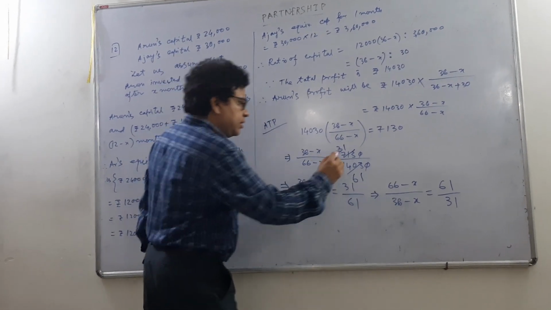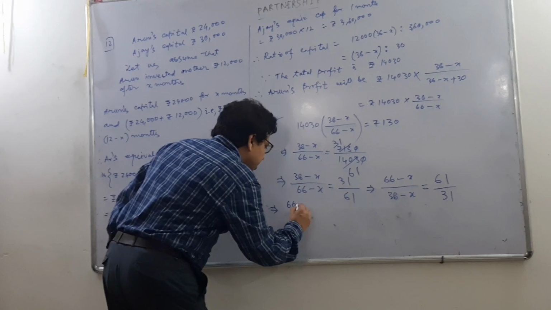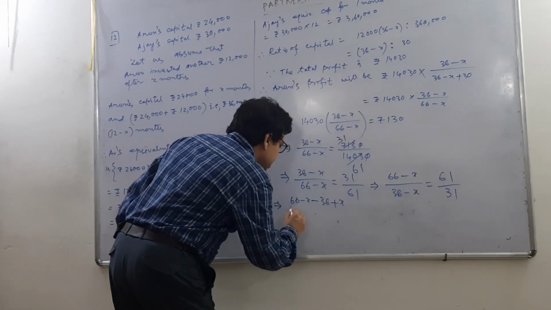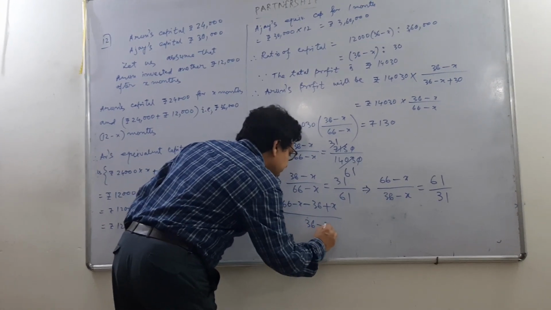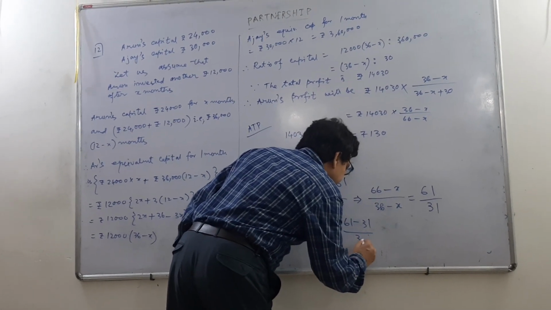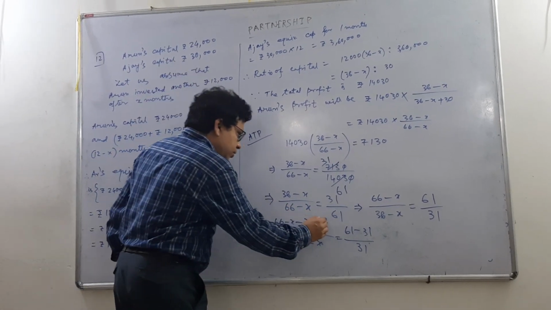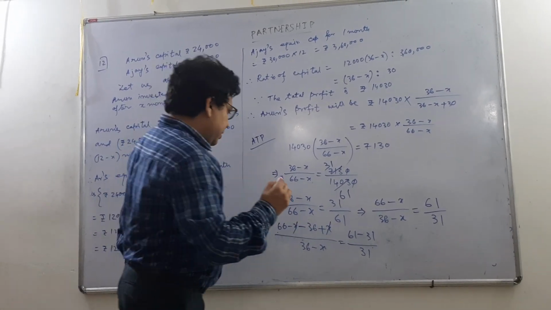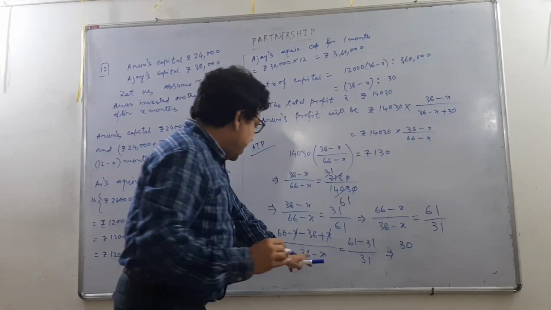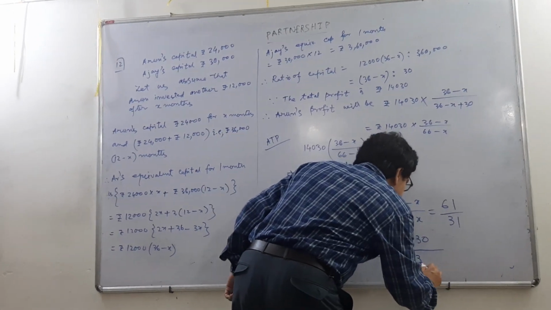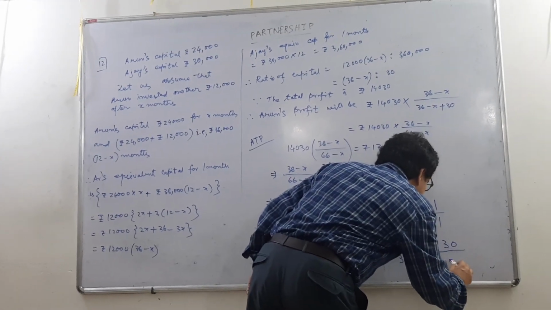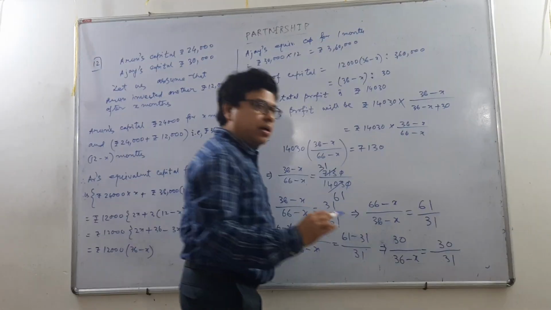So what I can write is 66 minus x minus 36 plus x by 36 minus x equal to 61 minus 31 by 31, by applying the dividendo rule. X gets cancelled, so I am left with 30 by 36 minus x equal to 30 by 31.